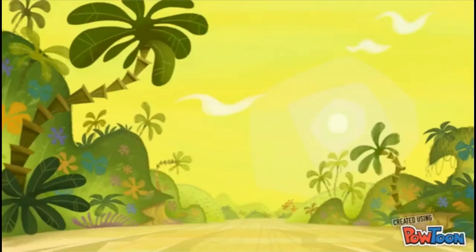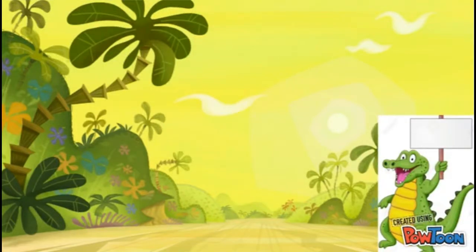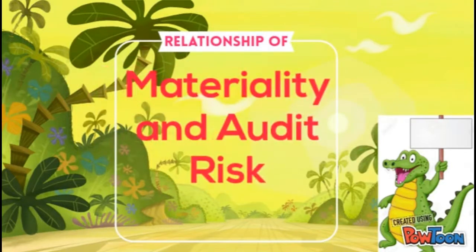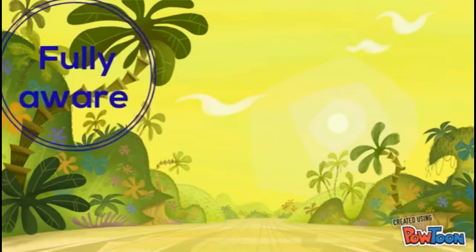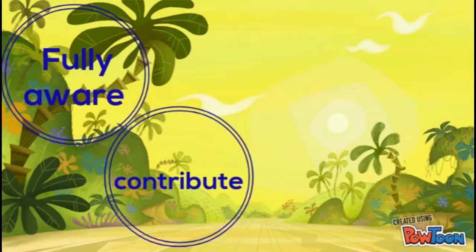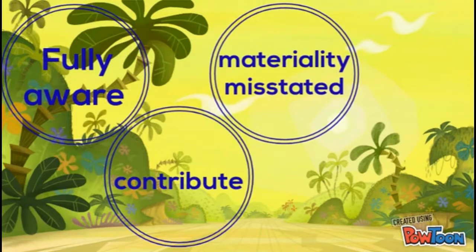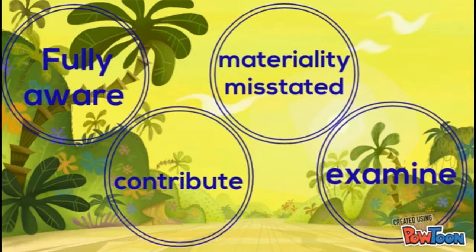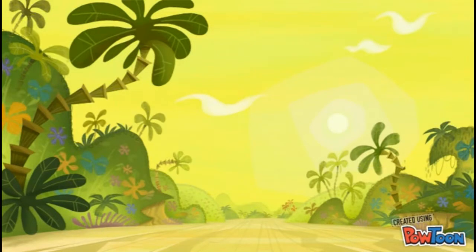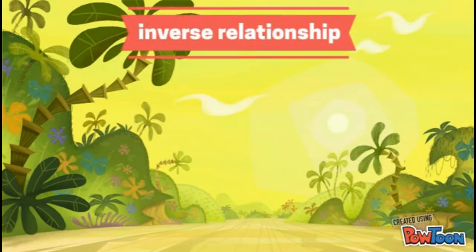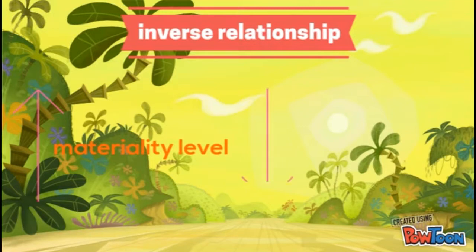Hello everyone, let's visit our giant reptiles, the crocodile. But before that, let's study the relationship of materiality and audit risk. Auditors must be fully aware of what contributes to the financial statements being materially misstated, to help them decide what items to examine and whether they may use sampling or analytical procedures. Materiality and audit risk have an inverse relationship, which means the higher the materiality level, the lower the audit risk. The lower the materiality level, the higher the audit risk.